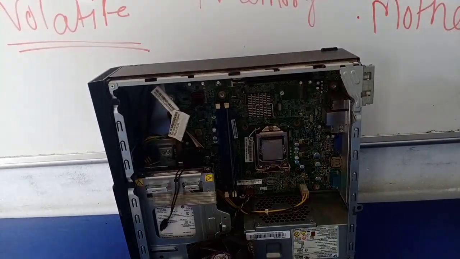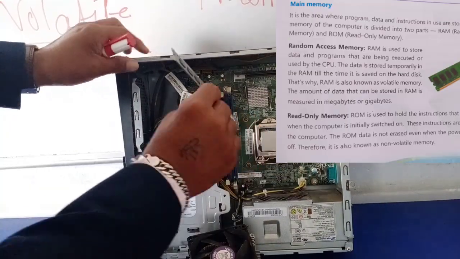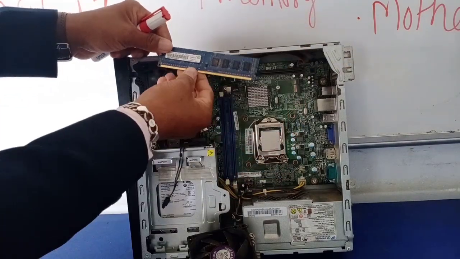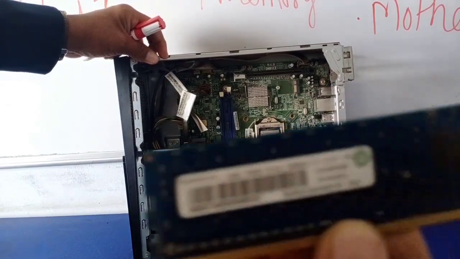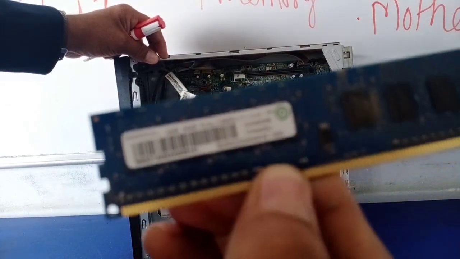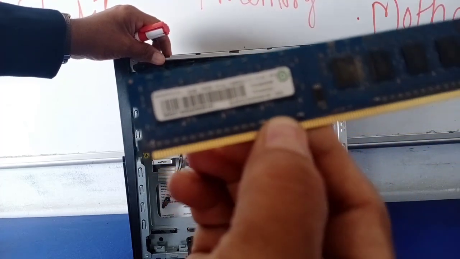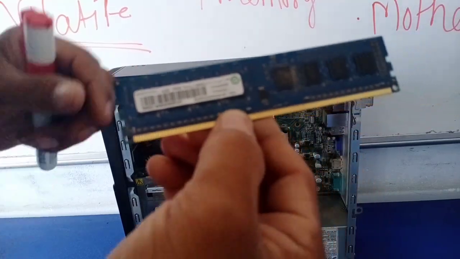Okay, see, this is the RAM socket. I will show you here. See, this is the RAM. Here you can easily find out about our RAM. This is a 4 GB RAM. What is the capacity of this? Means what is the memory of this RAM? This is the 4 GB RAM.